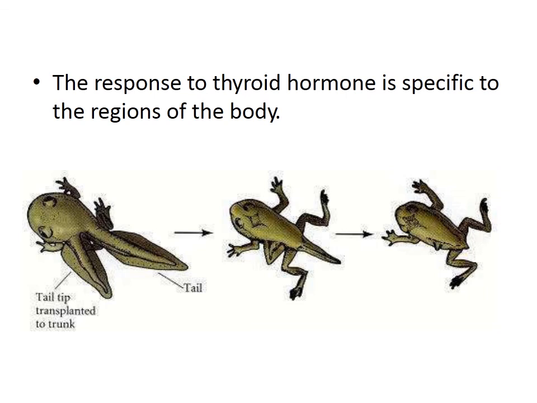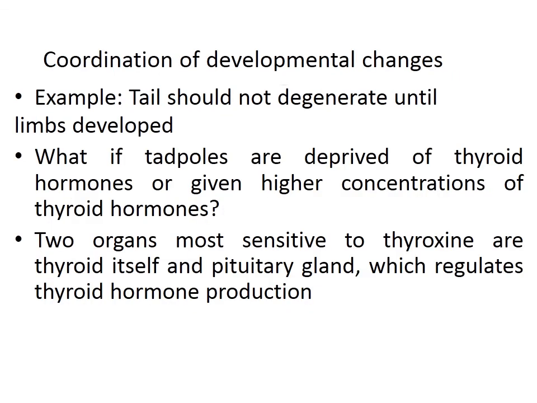The response to thyroid hormone is specific to a few regions of the body. There is always a coordination of developmental change. The tail should not degenerate until the limbs are developed. In the same manner, the gills degenerate only once the lungs develop completely. Have you ever thought, what if tadpoles are deprived of thyroid hormones or given higher concentrations of thyroid hormones? You have learned this when you studied salamander. Just think about it.